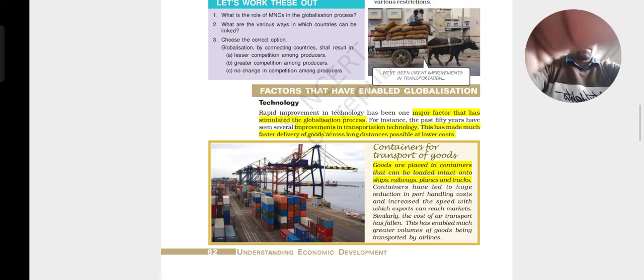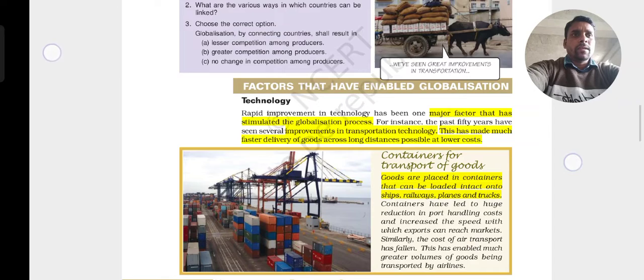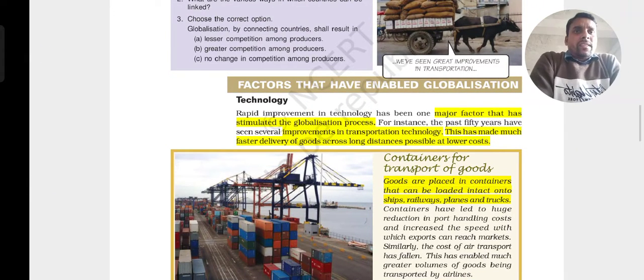So let me zoom in a little bit, and we'll see what is happening in technology. Of the two factors I have mentioned, the first one is technology. How does technology become one of the factors for the development of globalization?